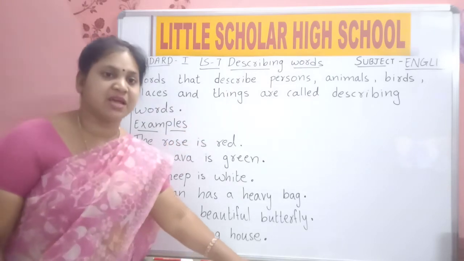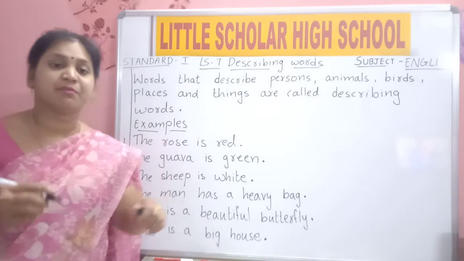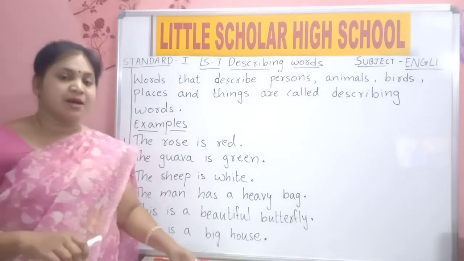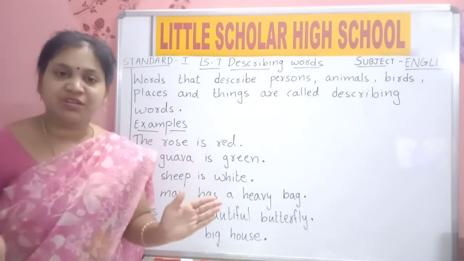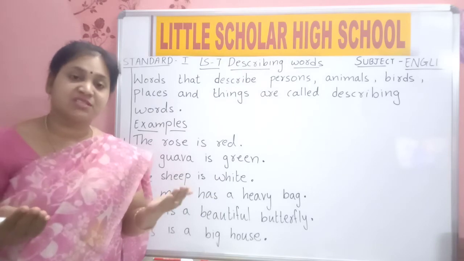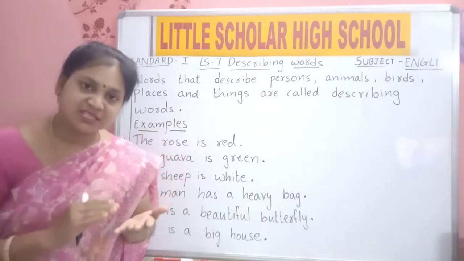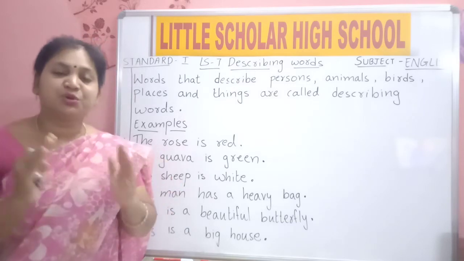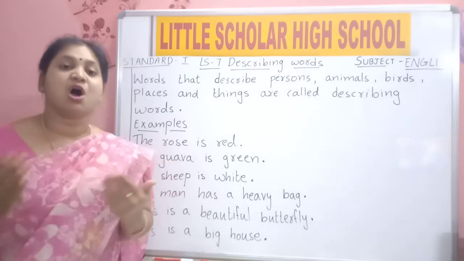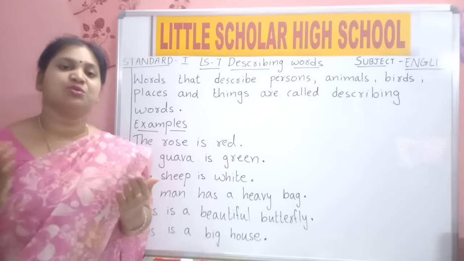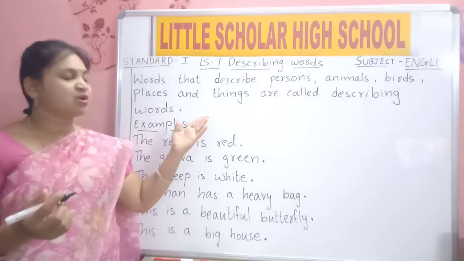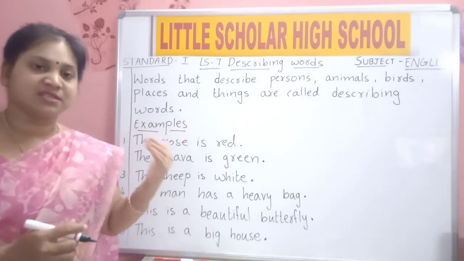If I ask you to say something about your mother, what will you say? My mother is very beautiful. So beautiful is what? How is she? She is beautiful. So beautiful is a describing word. She is a good cook. How is she? She is a good cook. So good is also a describing word.